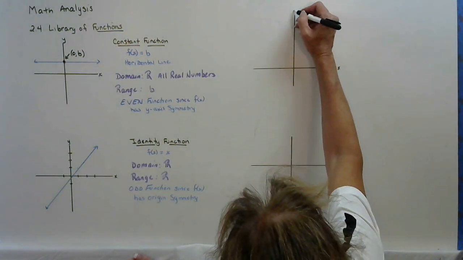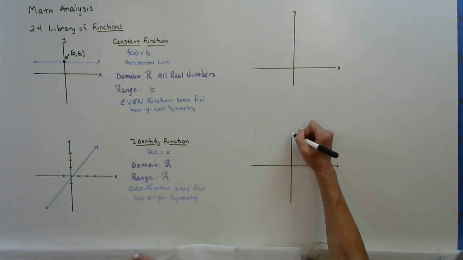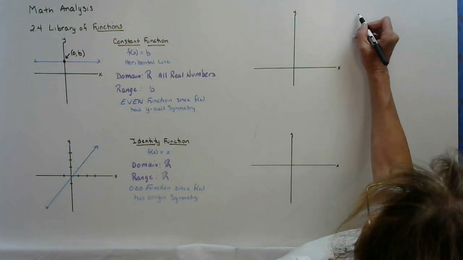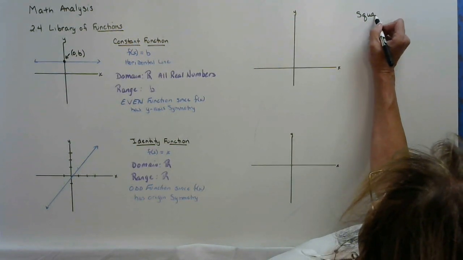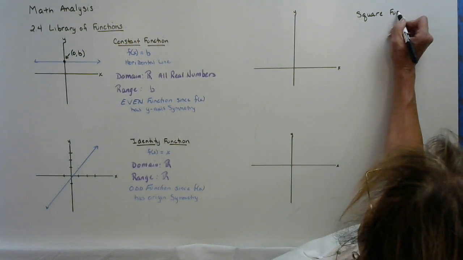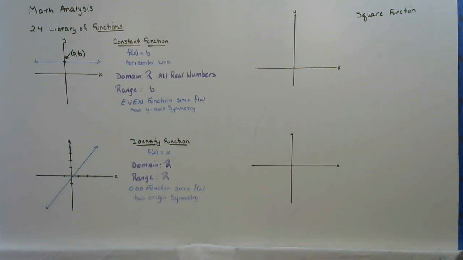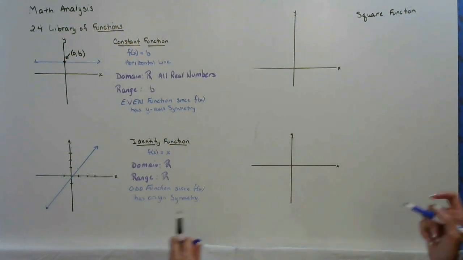It's a little crooked. So we've done the constant function, we've done the identity function. We're going to do the square function. The square function kind of tells you what we're doing with x. The square function is f of x equals x squared.